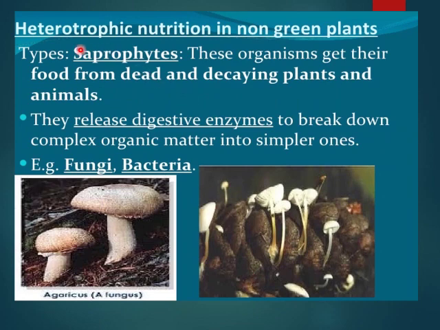Next, heterotrophic nutrition in non-green plants. Types: saprophytes. These organisms get their food from dead and decaying plants and animals. They release digestive enzymes. How do they break down the food? With the help of released digestive enzymes they break down the complex organic matter into simpler ones, like fungi and bacteria. Here is the example of a fungus, Agaricus. I have shown you in 9th class. Agaricus, right? You have seen a specimen of Agaricus.